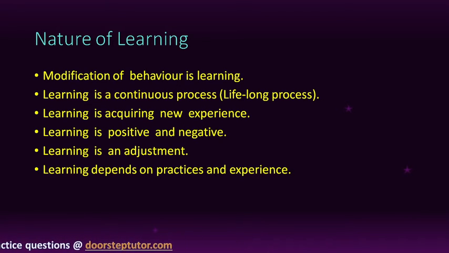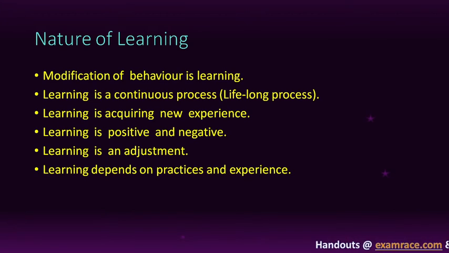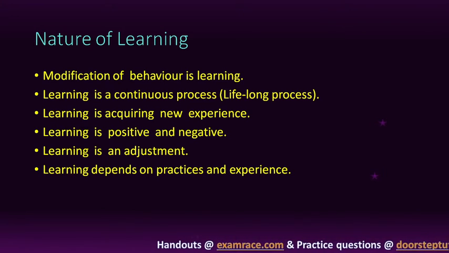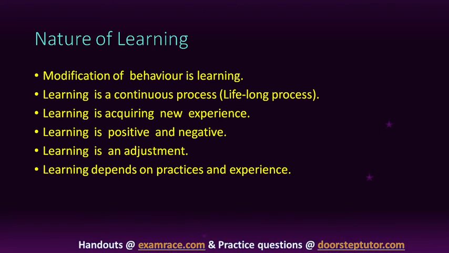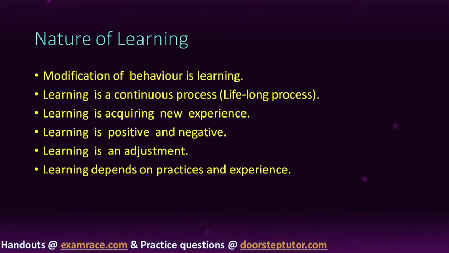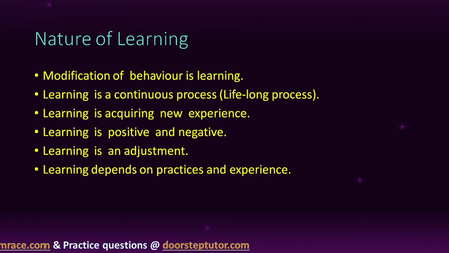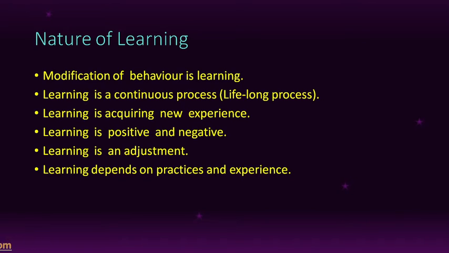Here I take some examples. If a child learns to ride a bicycle, he falls 100 times. By falling 100 times, he understands how to ride a bicycle. So by practice, every man becomes perfect. So this is called learning depends on practice and experience.